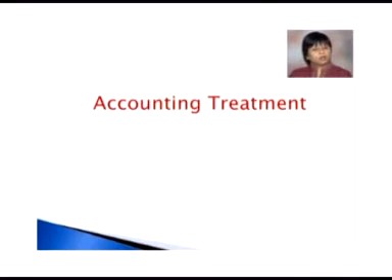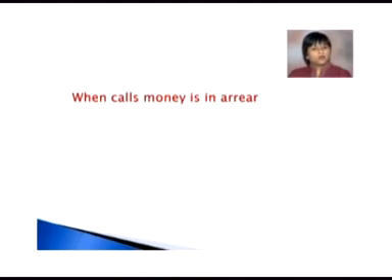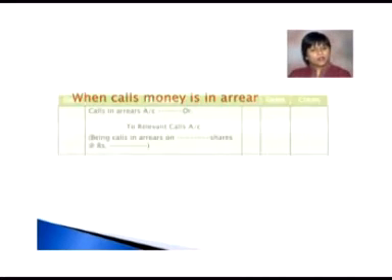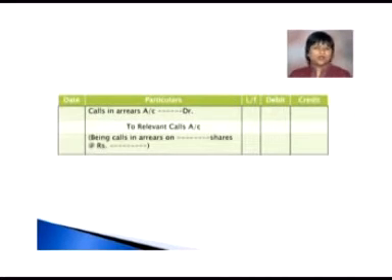Accounting treatment. Now what is the accounting treatment for calls in arrear? When there are calls in arrear, then the normal entry will be calls in arrear account debited to the relevant call account. Now, why the relevant call account? Because calls in arrear will arise because of some call; it may be the first call, it may be the second call, it may be the final call. So whatsoever the case is, we will write calls in arrear account debited to the relevant call for which the arrear arose.